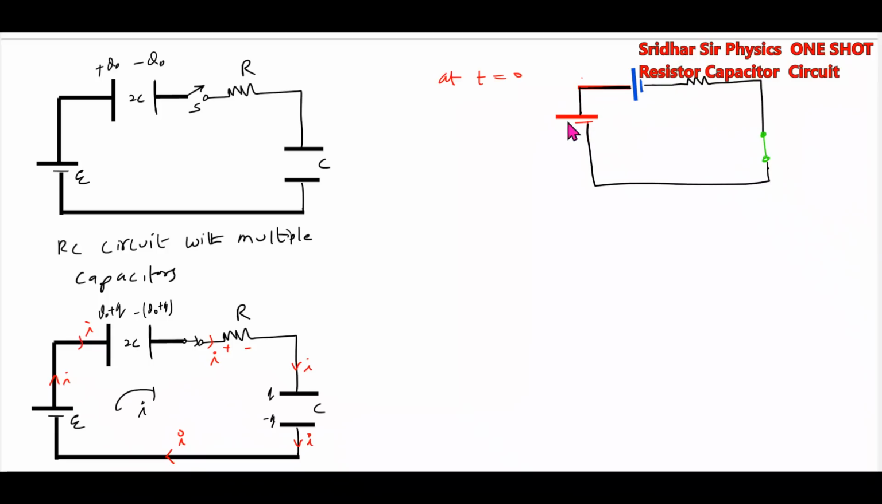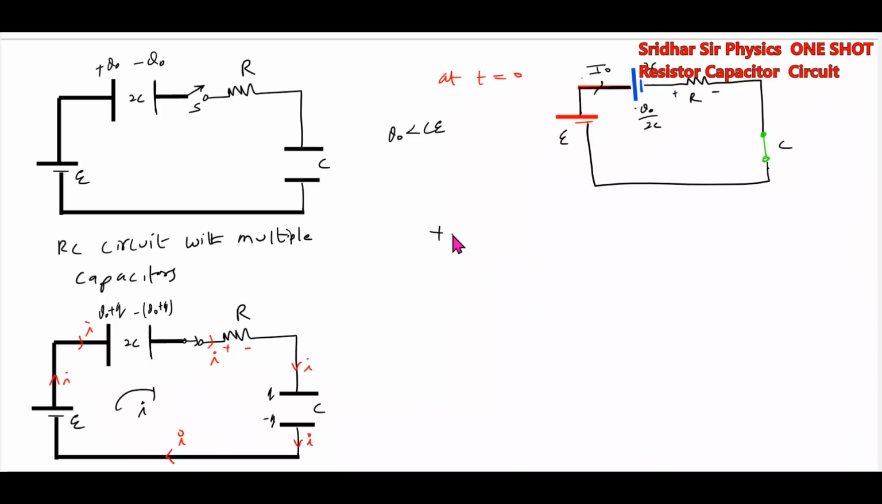Hope you are getting it now, sir. What is this battery? This is the applied EMF. This is due to capacitance. The 2C capacitor will behave like a cell. Then how much will the EMF of this be? Q0 by 2C. There is a resistor, and there is a capacitor short circuit. Then the current initially I0 will flow here. We'll assume that Q0 is less than C. So the current will initially flow like this.